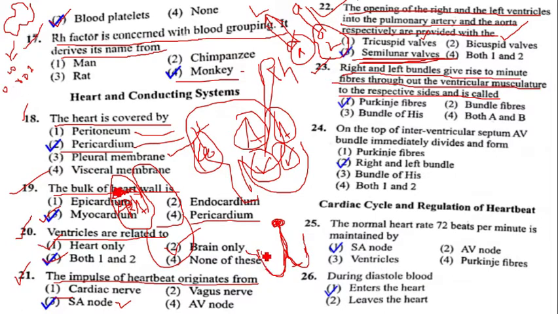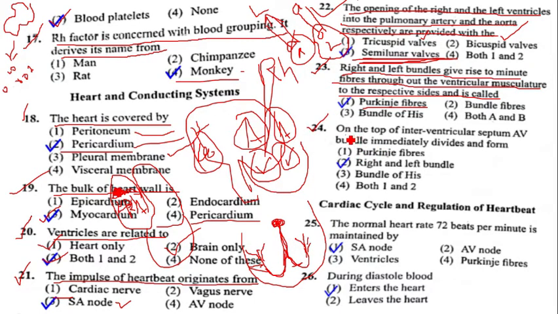From these bundle branches arise small minute fibers in the ventricles of the heart. Those small minute fibers are called Purkinje fibers. Question number 23, option 1 is the correct answer.